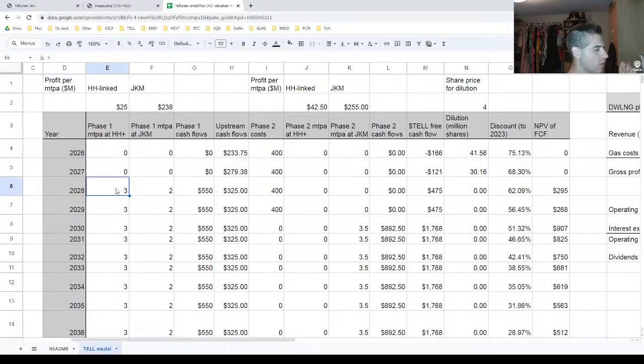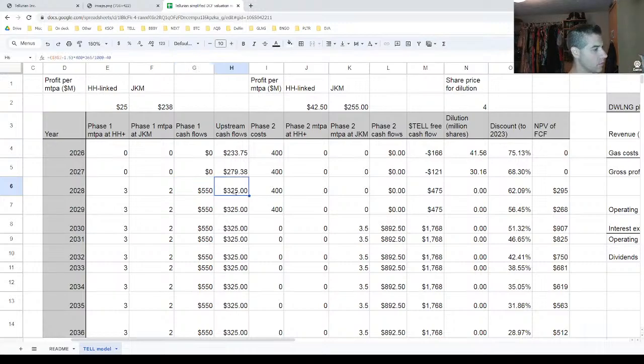And so I assume Tellurian itself owns or has rights to 3 MTPA at Henry Hub linked prices, and then 2 MTPA that they're going to sell at international prices at JKM. In total, I assume they're going to get $25 million per MTPA for the Henry Hub linked volume, and for JKM it would be more like 238 per MTPA. Then you multiply that out, sum it up, and you get your phase 1 cash flows, where starting in 2028 you'd get about $550 million per year from phase 1.